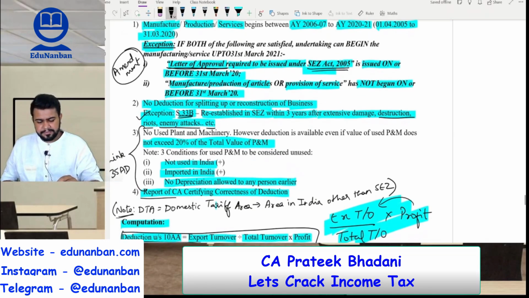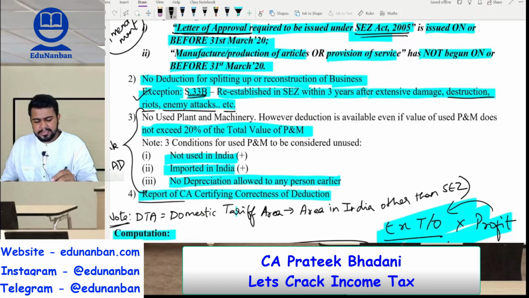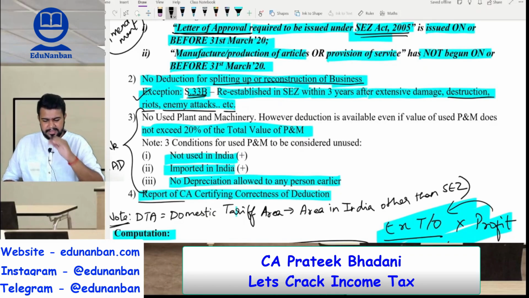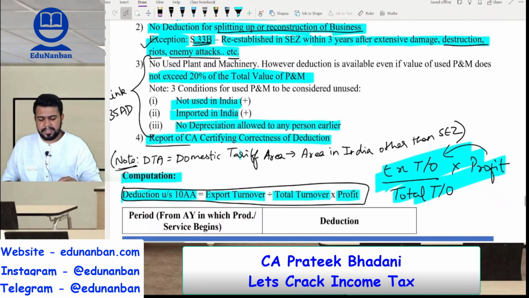Okay, next, the unit in the SEZ should be a new unit. It should not be by splitting up or reconstruction of an existing business. However, if an assessee is covered under section 33B, then this condition is not applicable. Okay, not so important, ignore it.